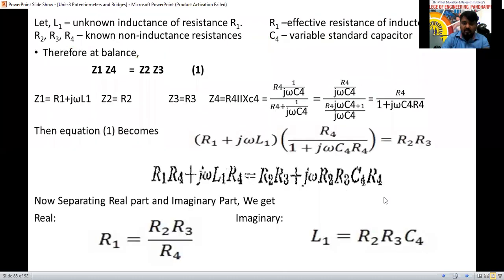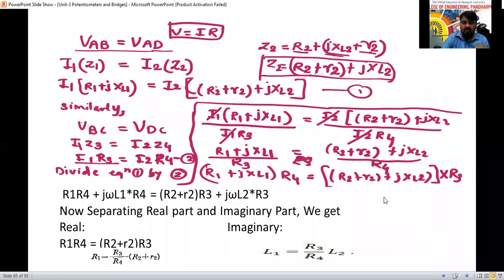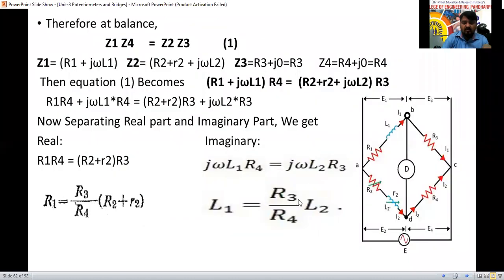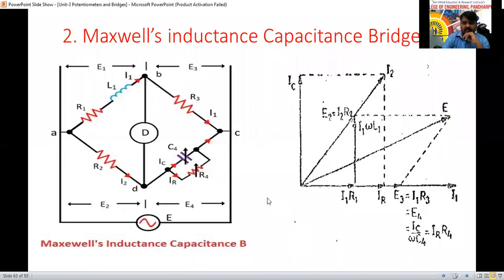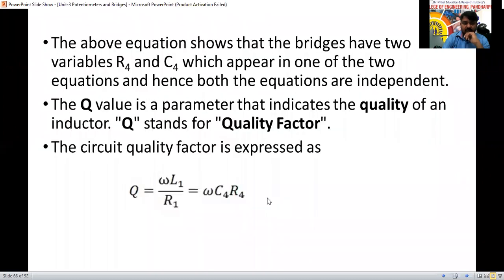So I am going to show once again. I am showing the equations. You note them down, or you can take a screenshot. Once I display the problem, you have to solve it. No exclusion in that. All of you have to solve the problem. This is the Maxwell inductance capacitance bridge formula. This is the Maxwell inductance formula here, this one and this one. Already I told this in the explanation. You note these equations.